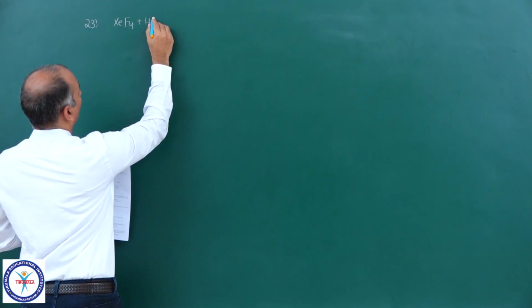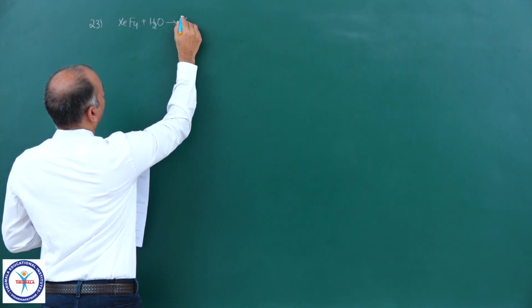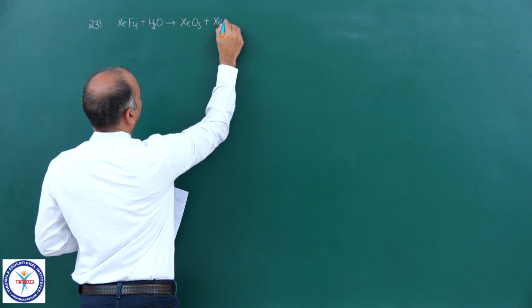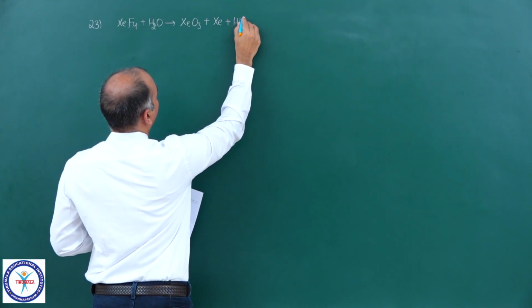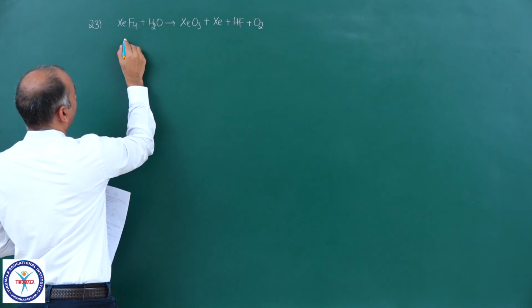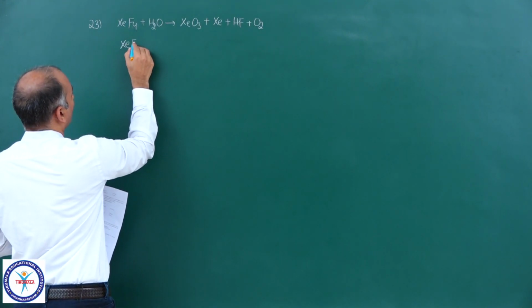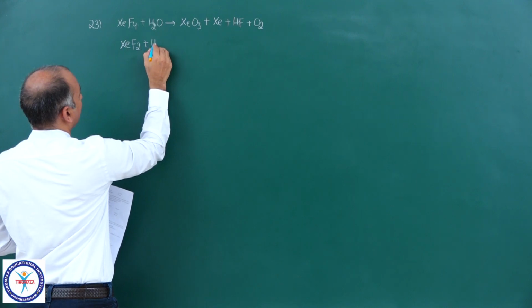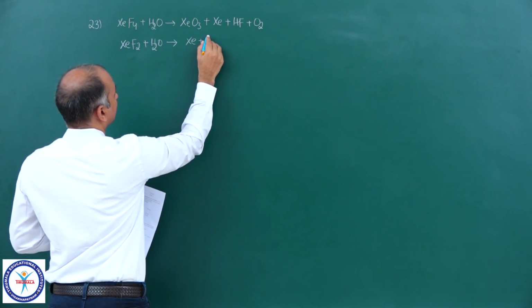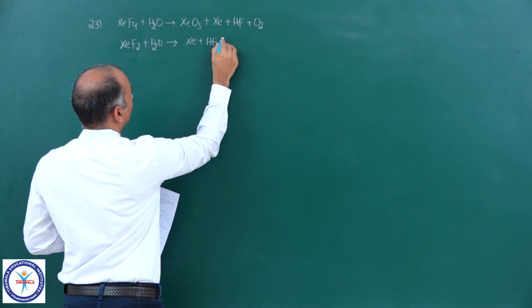XeF4 plus water gives XeO3 plus Xe plus HF plus O2. Similarly, XeF2 is also an exception. XeF2 plus water gives xenon plus HF plus O2.